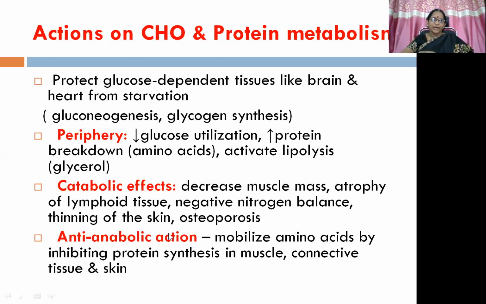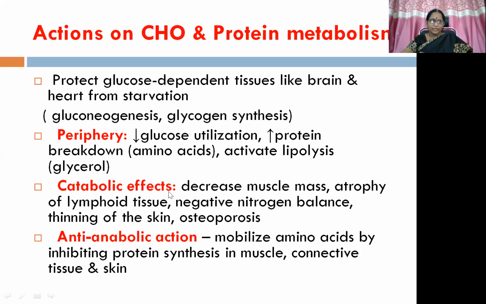Then actions on carbohydrate and protein metabolism. Here starts exactly the pharmacological actions of the glucocorticoids. So it protects the glucose dependent tissues like brain and heart from starvation by producing excessive glucose synthesis, that is gluconeogenesis, and then glycogen synthesis also. Apart from the excessive glucose synthesis, there is decrease in utilization of glucose in the peripheral tissues, and along with that increased protein breakdown, that is catabolic action on the proteins, liberating amino acids, and also lipolytic action giving rise to glycerol.